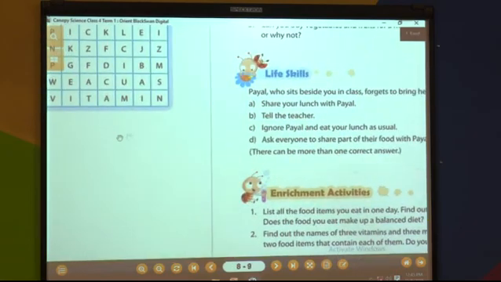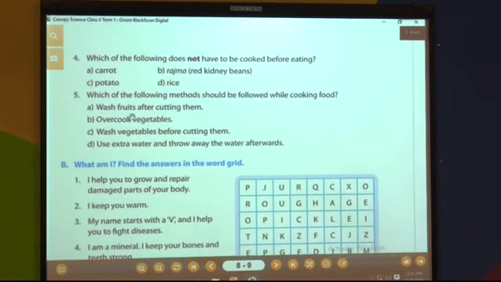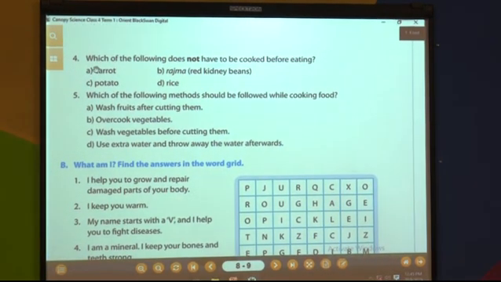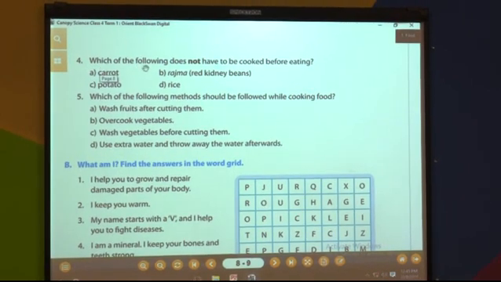Now let us see what is the next question. Here is our next question, fourth question. Everybody read along with teacher. Put your finger below the sentence. Which of the following does not have to be cooked before eating? Everybody read carefully. Which of the following does not have to be cooked before eating? Here are options: carrot, rajma, potato and rice.